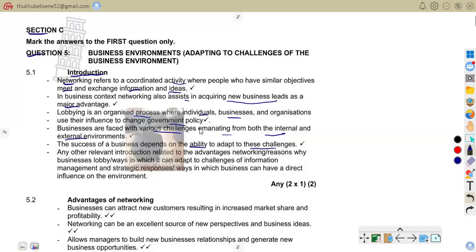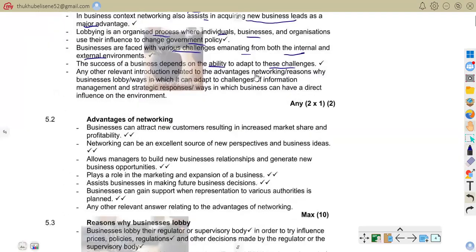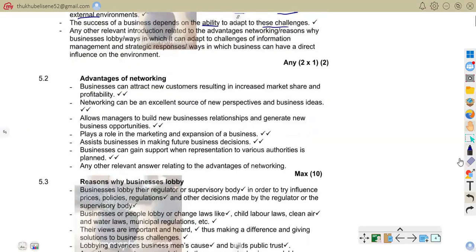That is where you influence the government to change its decisions. But with networking, this is where people coordinate activity, where they meet and share similar ideas and similar objectives. So now let us come to the advantages of networking.